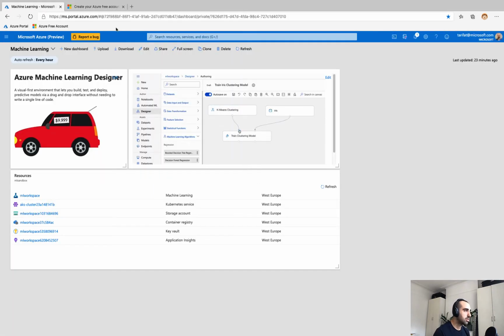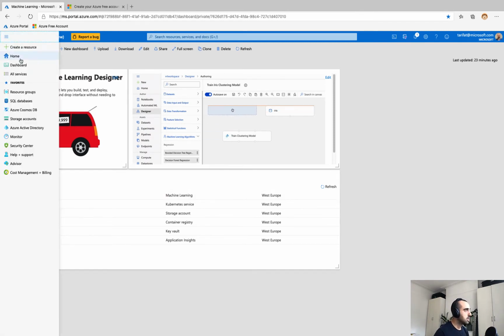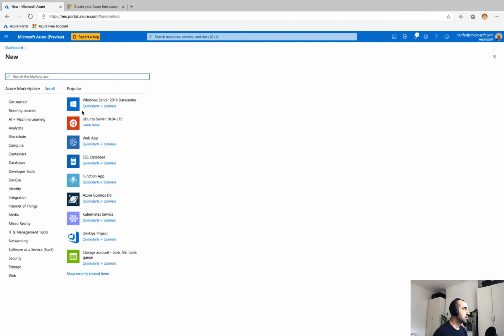But once you do have your Azure subscription, we can come on over to the Azure portal, and we're going to create an Azure Machine Learning workspace. Now, I've already pre-created mine, but for sake of completeness, let's show you what that looks like.